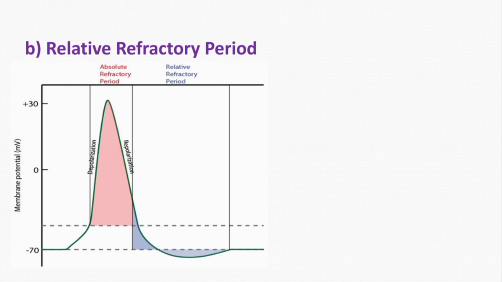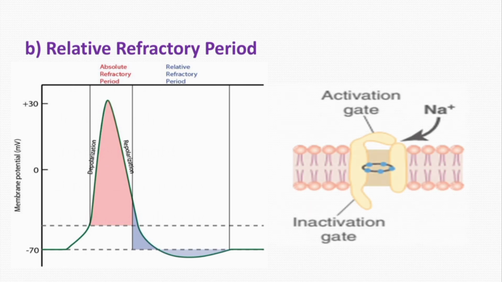And what are the bases of the relative refractory period? It is because some of the sodium channels have reset to their original position. Okay. During the last half of the repolarization and during this hyperpolarization, as you can see below, some of the sodium channels have reset to their original position, that is their activation gates are closed, while during this phase the potassium channels are still open.